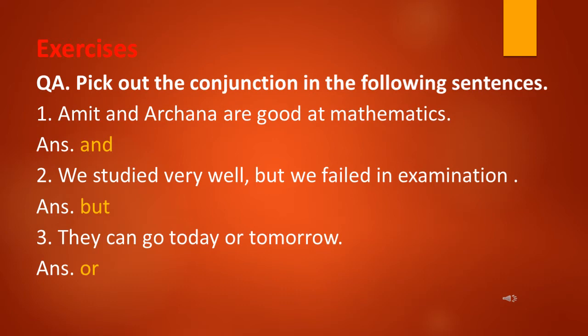Conjunction is and. Sentence number 2. We studied very well but we failed in the examination. So here two opposite ideas are joined by the conjunction, that is but. Sentence number 3. They can go today or tomorrow. So here there is a choice, and the sentence is joined by the conjunction, that is or.